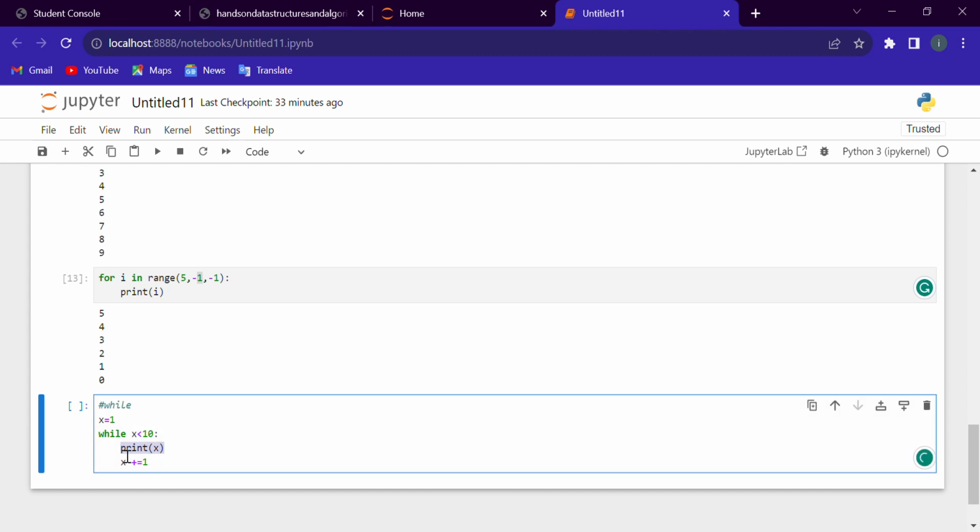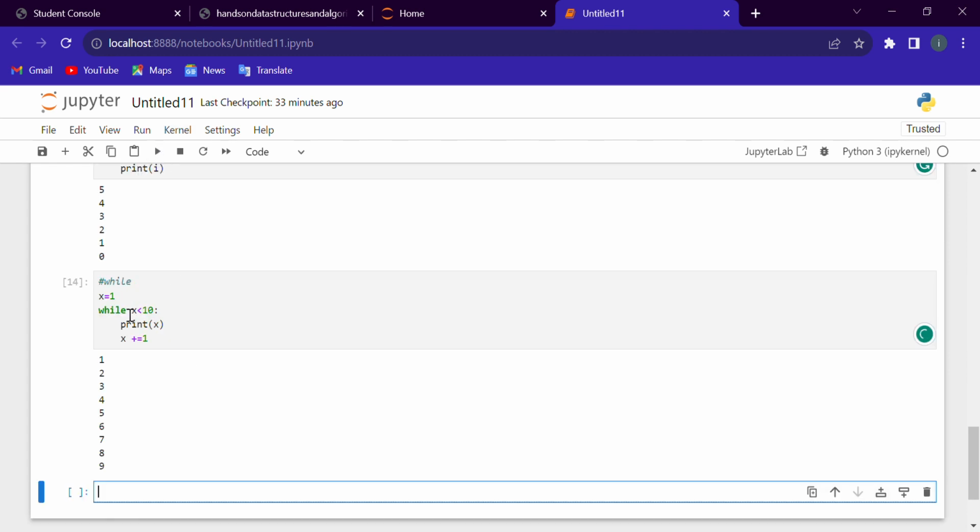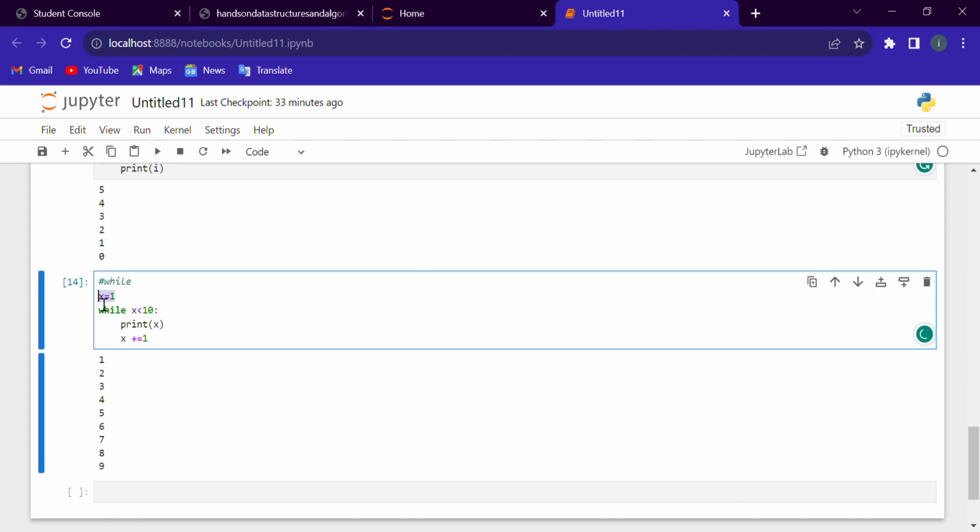So how will it go to the next value? We increment our variable by 1. In every iteration our variable will be incremented by 1 until our condition is false. When our condition is false, our code will terminate. See, it will start from 1 because the variable is 1, and it will continue till 9 because the condition is less than 10.